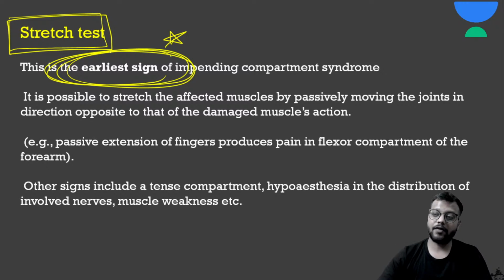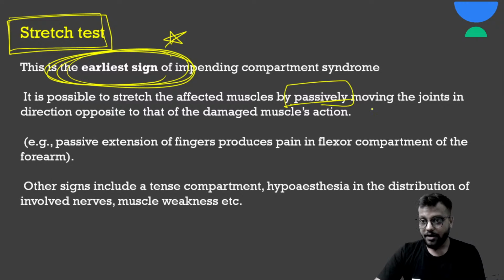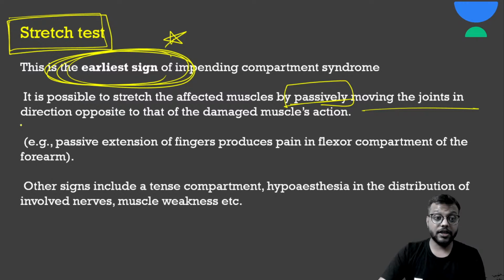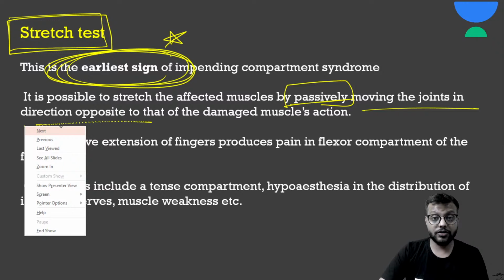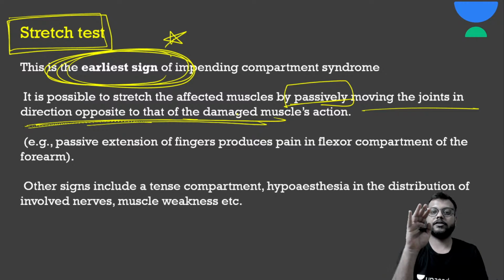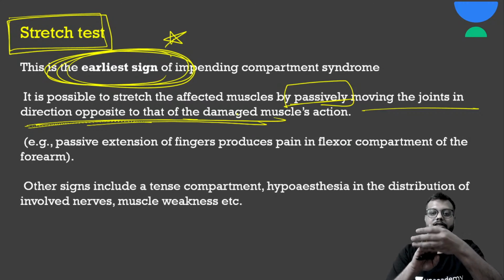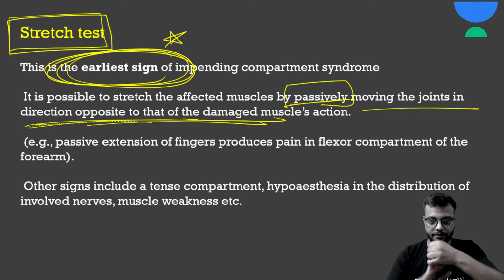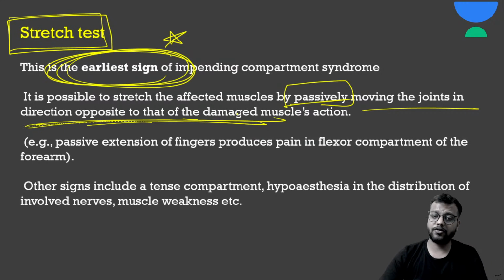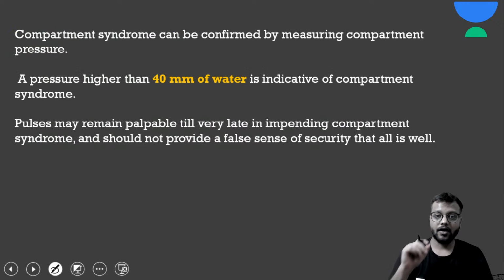Okay, and we have already discussed that it will be passive and moving the joints in direction opposite to that of the damaged muscle. Like अगर flexors को check करना है तो you passively extend the fingers. Okay, other signs में you will have the hypoesthesia and etc.